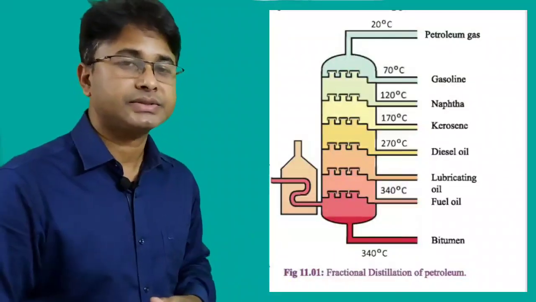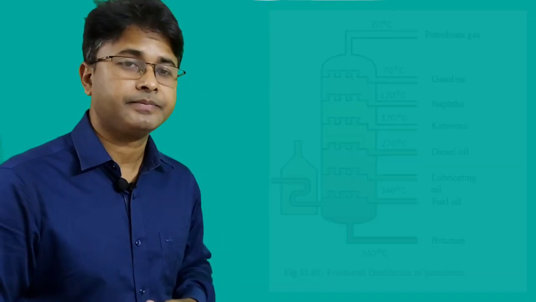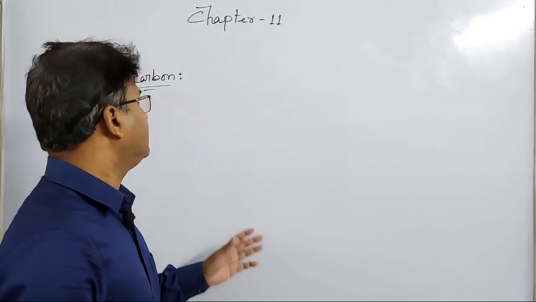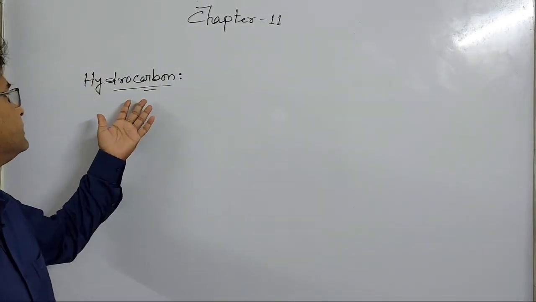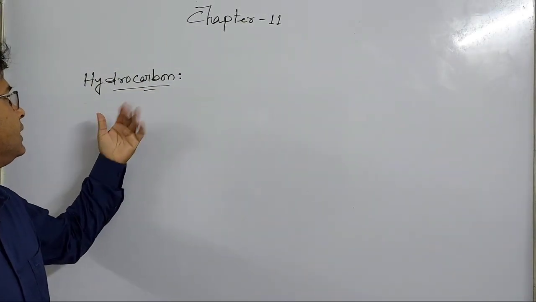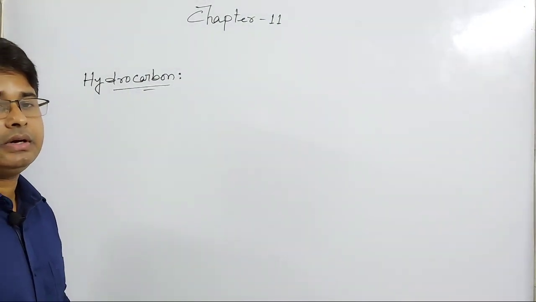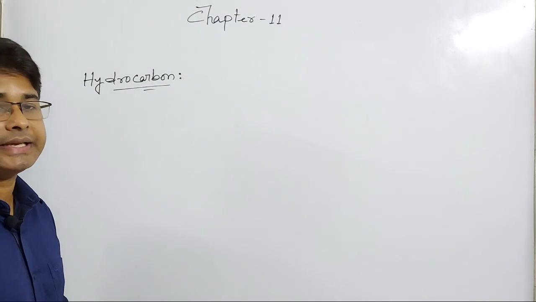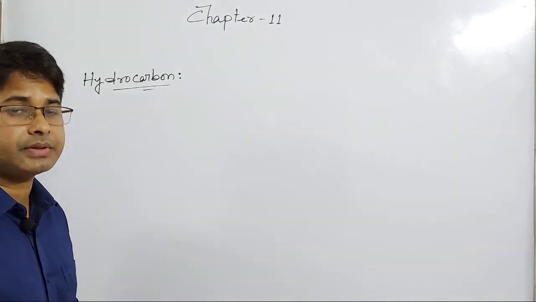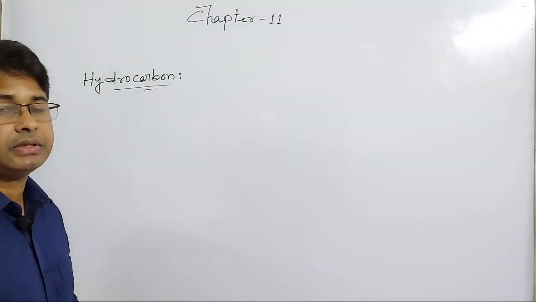Then I would like to discuss the organic part of this chapter. Dear learners, now look at the whiteboard. This is hydrocarbon. Already you can get the definition of hydrocarbon from this word.